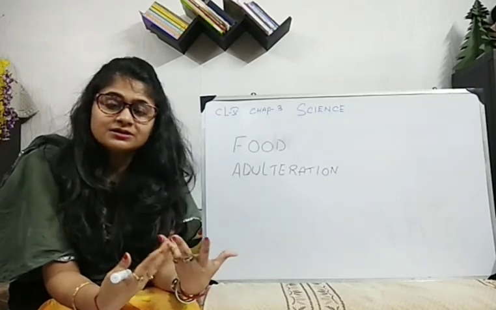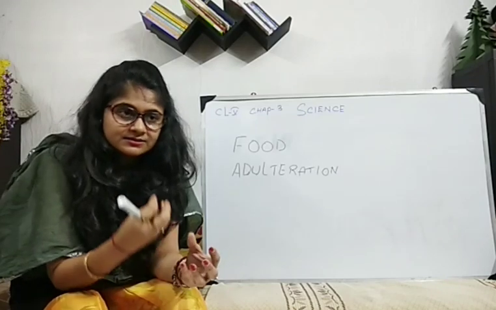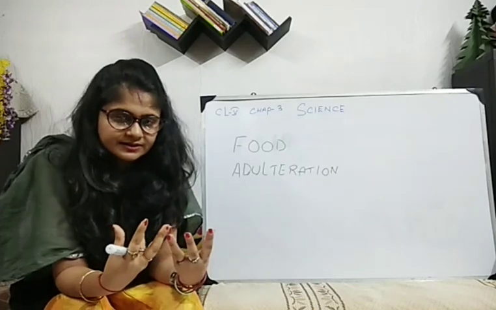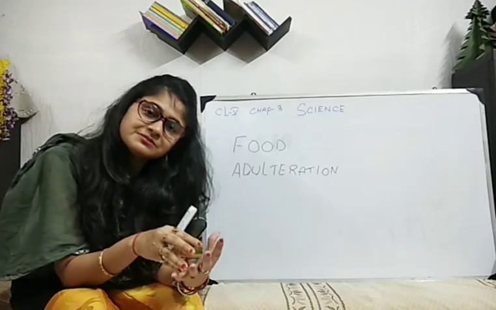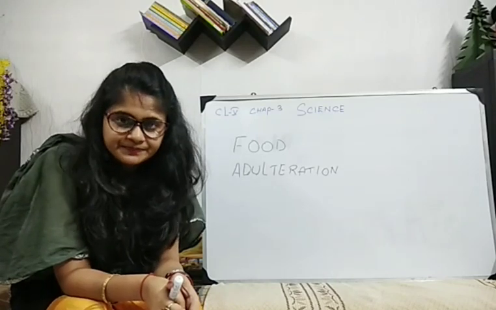That is actually called food adulteration. Any substance which has lost its purity by getting mixed with some other substance, this process is called food adulteration.